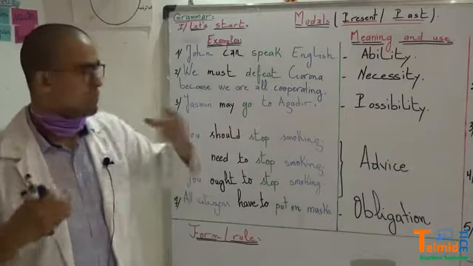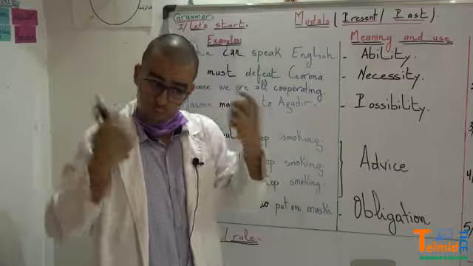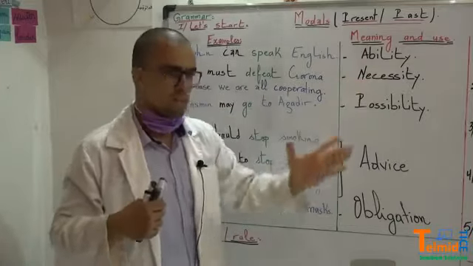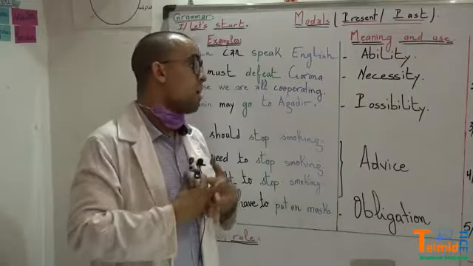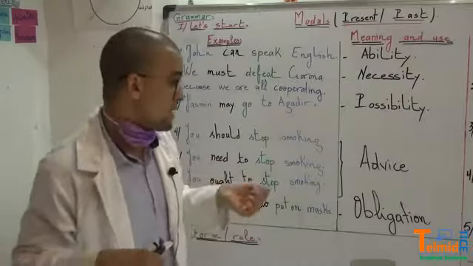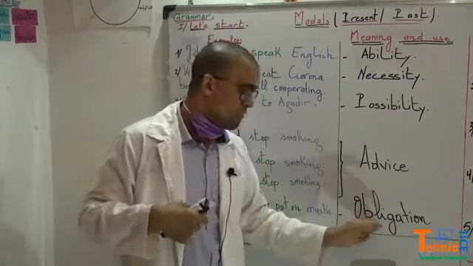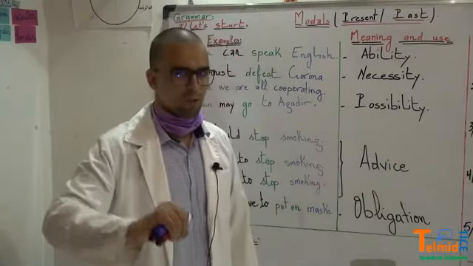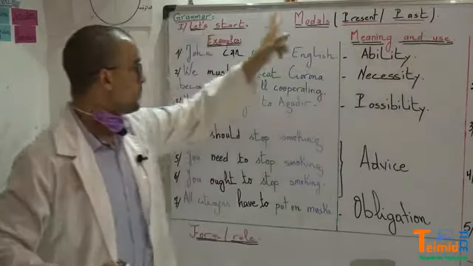So we have so many different meanings of modals. We have ability, which means I am able to do something. We have necessity, which means something that is necessary, that you are 100% sure of. We have possibility, maybe, maybe not. We have advice, you should, you ought to. And we have obligation, you must do it. So these are the meanings, and this is why we use these modals.